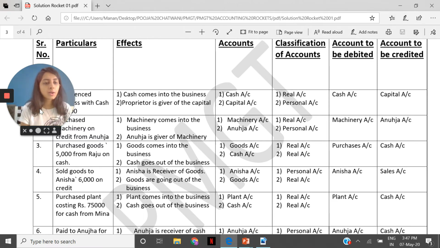Great. Now, let's go to our fifth transaction. Purchased plant costing 75,000 for cash from Meena, making it very clear it is nothing but a plant, an asset. And for cash, because the words are very clear. So we have two aspects, plant and cash, both of them being real accounts. Debit what comes in, credit what goes out: plant is coming in, cash is going out. I think this was the easiest of all. Great. Come to the sixth.